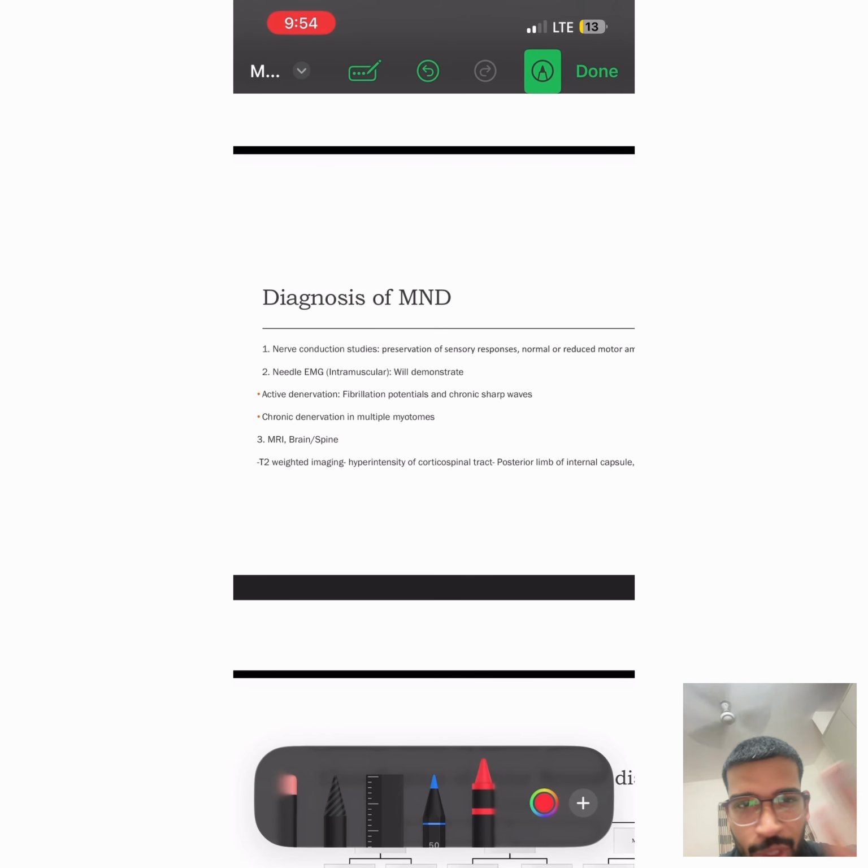We can go for EMG, of course. In MND, to rule out everything, we go for EMG. We go for nerve conduction studies to assess nerve function, as we have discussed, or MRI of spine and brain just to rule out other conditions and causes.